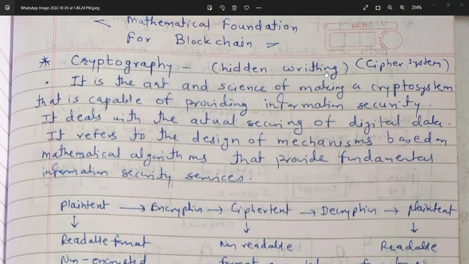Cryptography means hidden writing, that is, a cipher system. It is the art and science of making a crypto system that is capable of providing information security. It deals with the actual securing of digital data. It refers to the design of mechanisms based on mathematical algorithms that provide fundamental information security services. Cryptography provides mathematical algorithms for information security purposes.